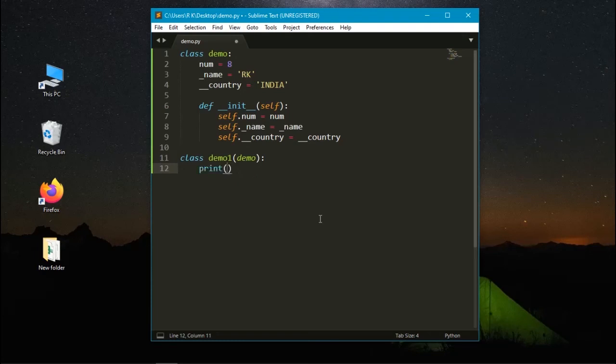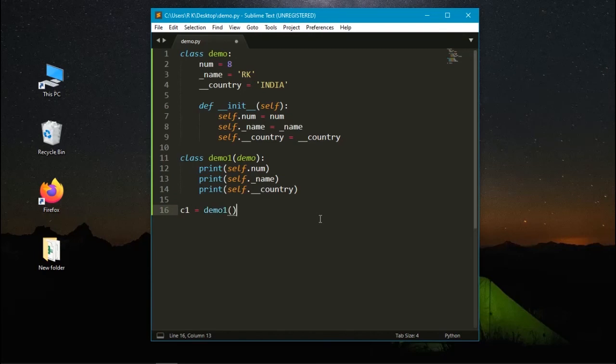Print self.num, print self.name, and print self.country. Let's create the object c1 equals demo1.